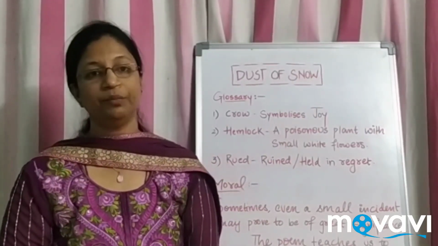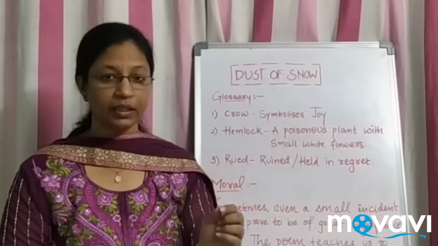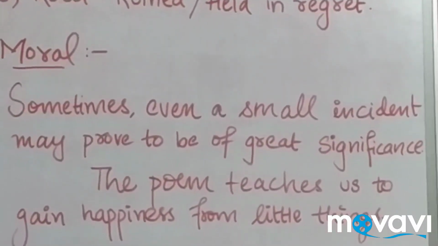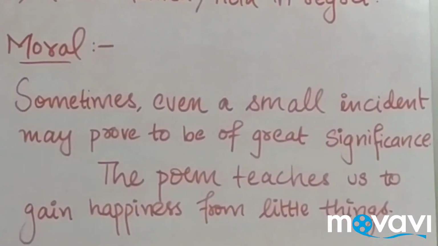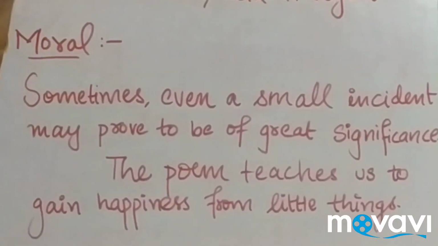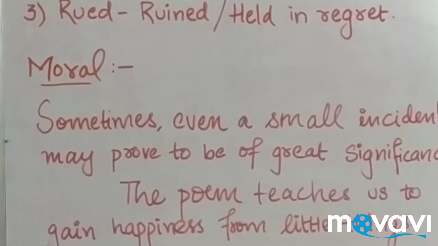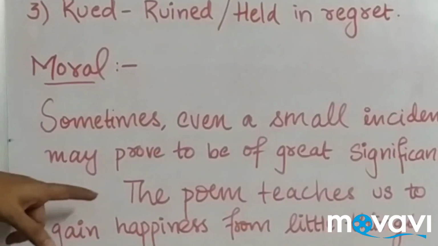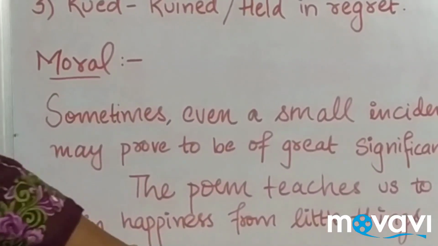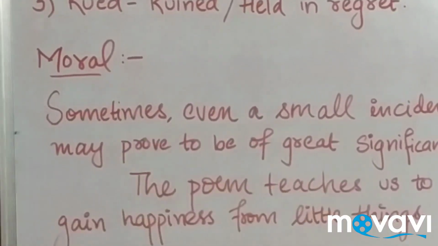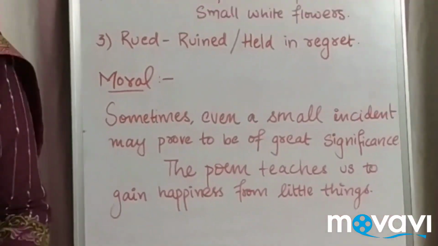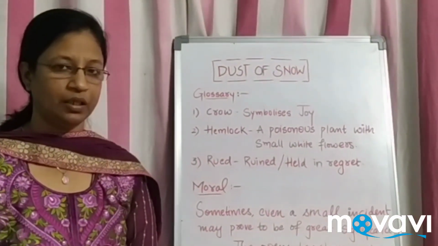This poem gives you the moral that sometimes even a small incident may prove to be of great significance. It's just a small incident, snow falling on your body, and that coolness is changing your mood. The poem teaches us to gain happiness from the little things. So that comes to an end of this poem. The second poem will be Fire and Ice, written again by Robert Frost.